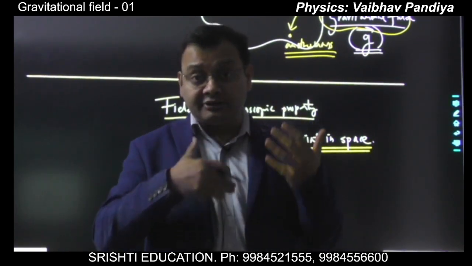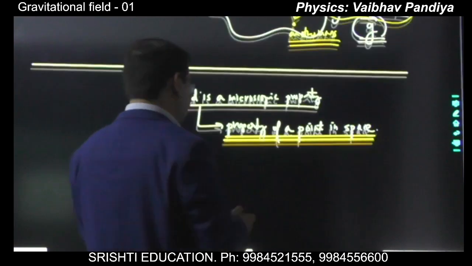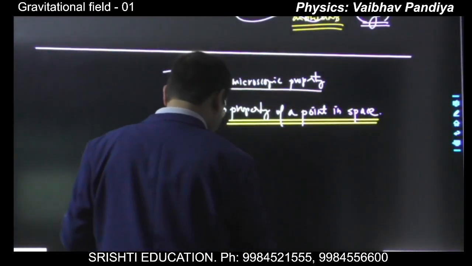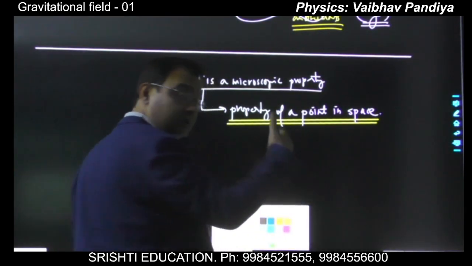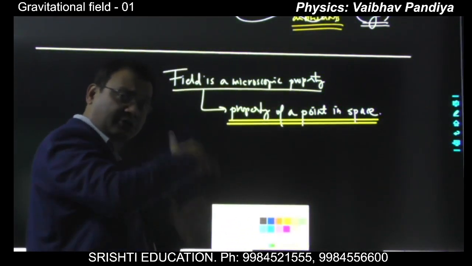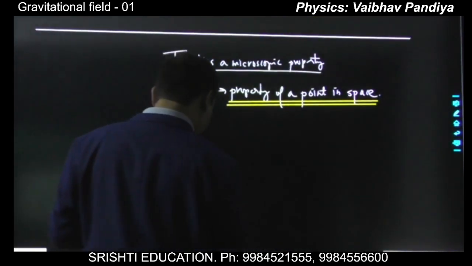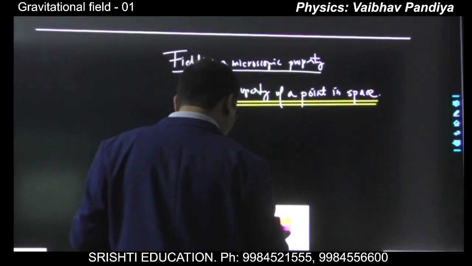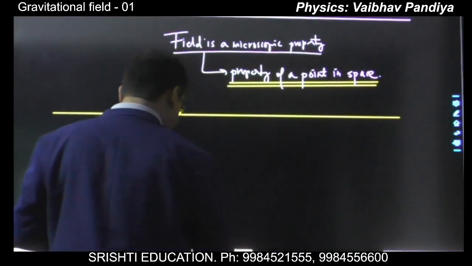If the field remains constant with time, such a field is called a static field. Basically, it is the combined property of space and time. It may change from one point to another point, and it may also change at a particular point with time. Got it?